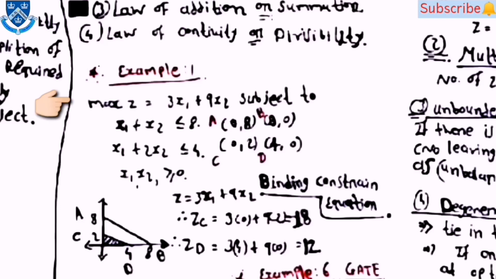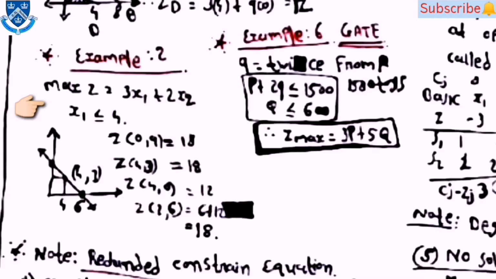So first of all, you have to draw the diagram based on the given values. Then the area under the curve gives you the points C and D. Then put the values in the equation z is equal to 3x1 plus 9x2. So there are 2 points, Zc and Zd. Then the second example is for maximum z equal to 3x1 plus 2x2 and x1 less than or equal to 4. Then you can make the diagram like this one, and the values are 18, 18, 12 and 18.